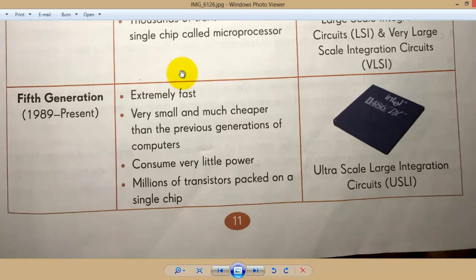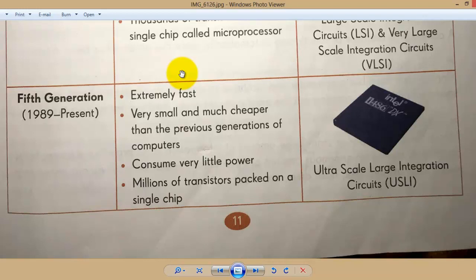Thirty or forty years back, computers were very costly, but nowadays with 20,000 or 25,000 we can get a laptop, and with 20,000 we can buy a desktop. That's the difference, and it's becoming cheaper than it was 20 years back.